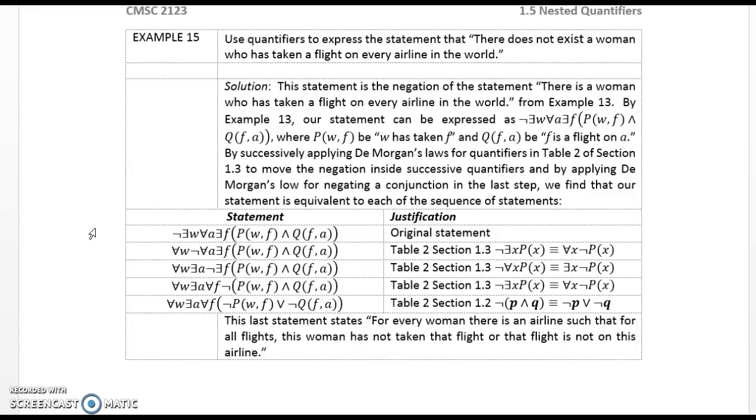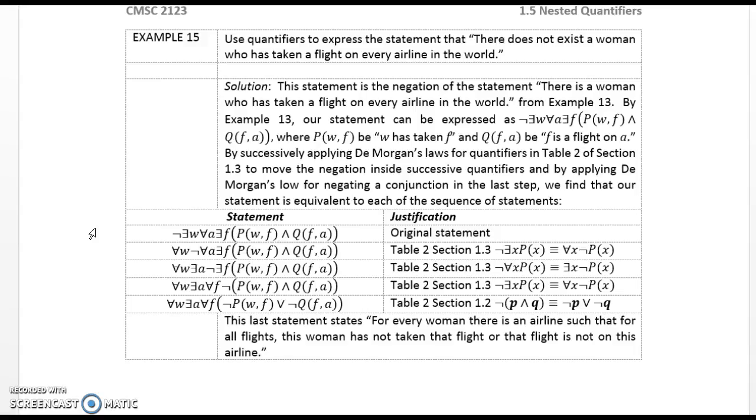We continue our discussion of nested quantifiers with example 15. Use quantifiers to express the statement that there does not exist a woman who has taken a flight on every airline in the world. Solution. This statement is the negation of the statement "there is a woman who has taken a flight on every airline in the world" from example 13.